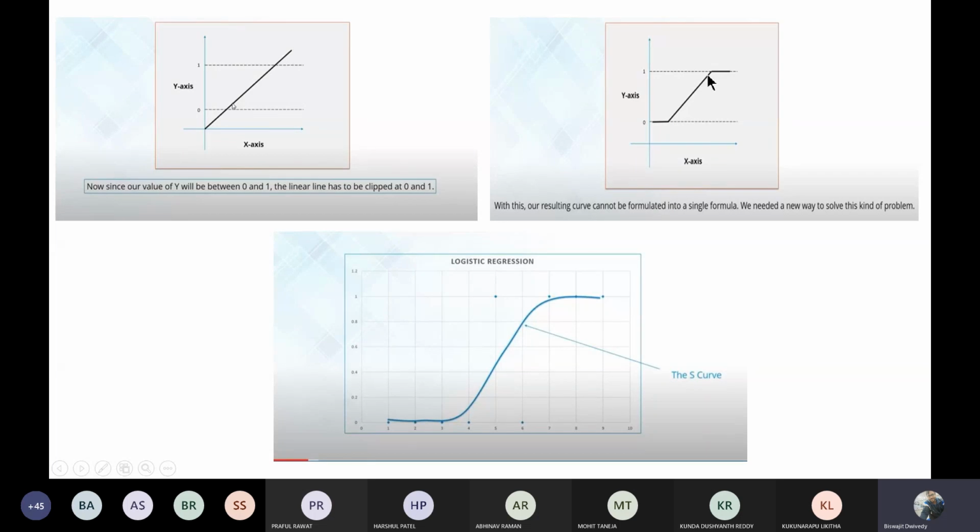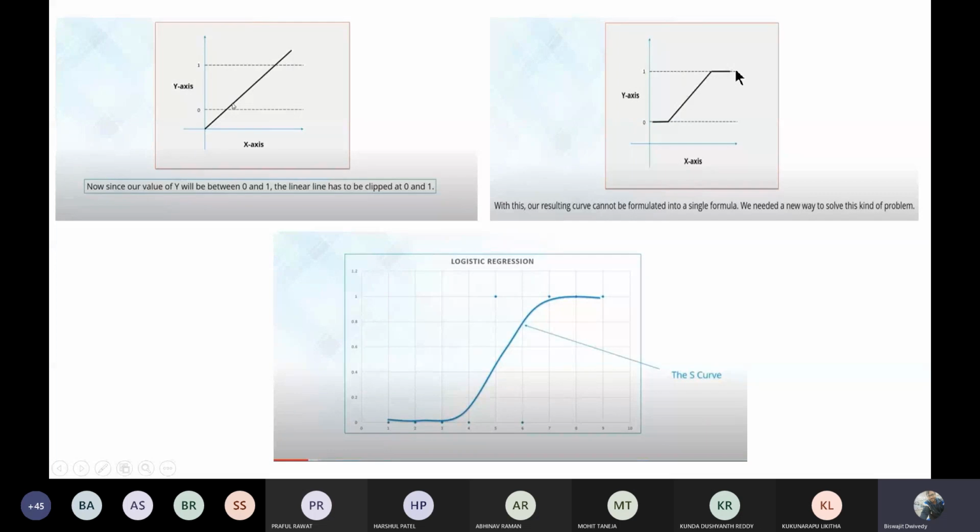We do this for the classification purpose, or you can say for the logistic regression purpose. So this is the ideal S curve which should be used for logistic regression. Here you can see the output values are limited within 0 to 1. But practically, this type of curve cannot be represented using a single mathematical function, because here the value is 0, here there is some straight line, and here again it comes to 1.